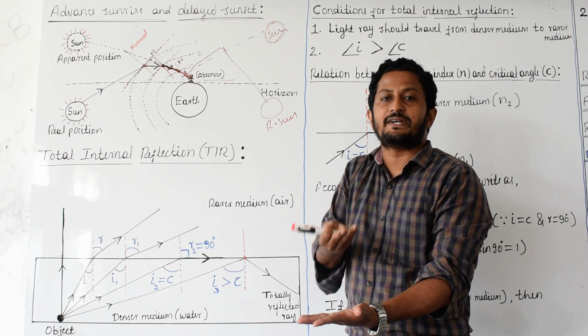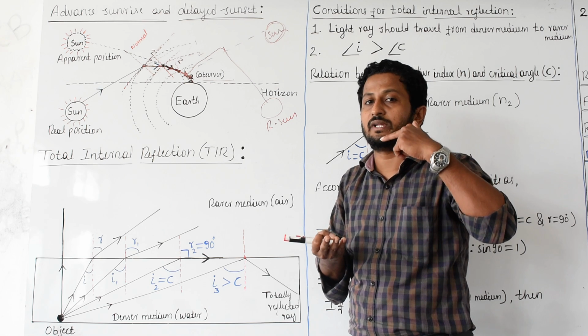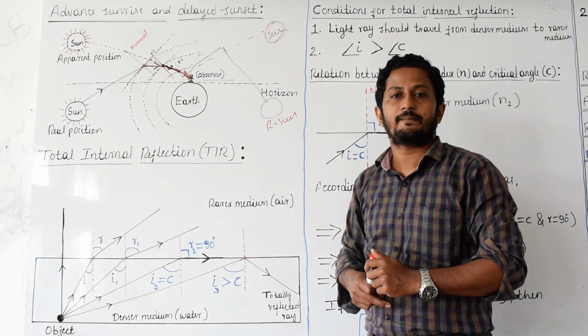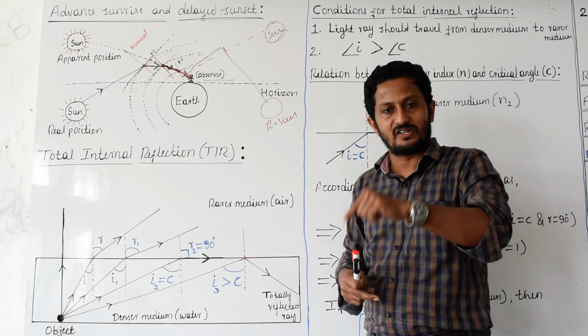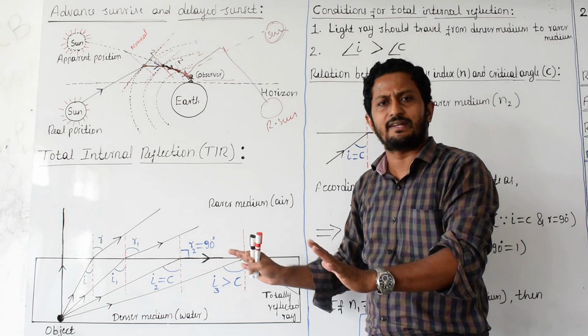Those re-emitted light rays come from the water, enter the air, and are finally received by your eye. When you receive light rays, you feel the presence of the object inside that water medium.